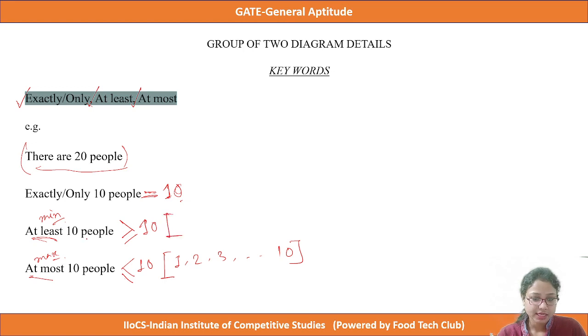And for at least 10 people in 20 people, the value will be 10, 11, 12 and up to 20. Clear? And exactly or only 10 people means exactly 10 people. Okay, clear?